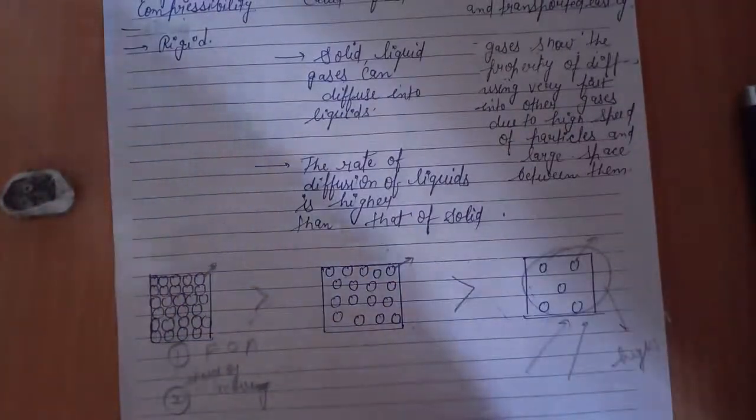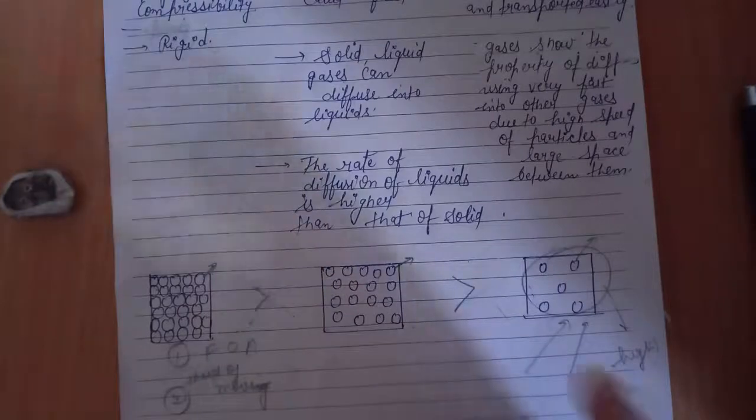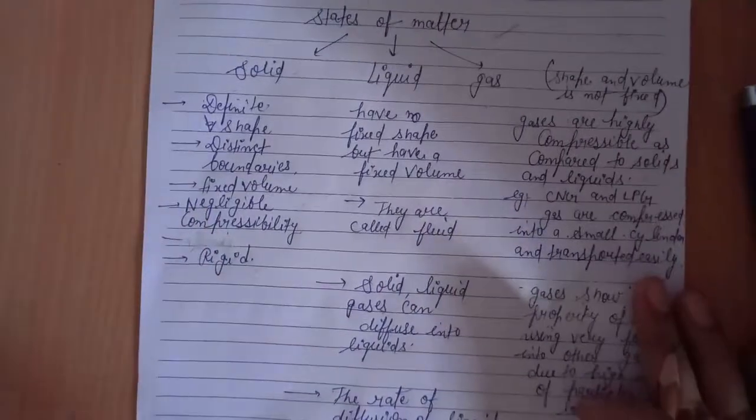So these are the major differences between these three states of matter on the basis of force of attraction, on the basis of the arrangement of particles, and on the basis of the speed of their movement, or the energy that they possess. All these differences are interlinked to each other. Now we discuss some points.